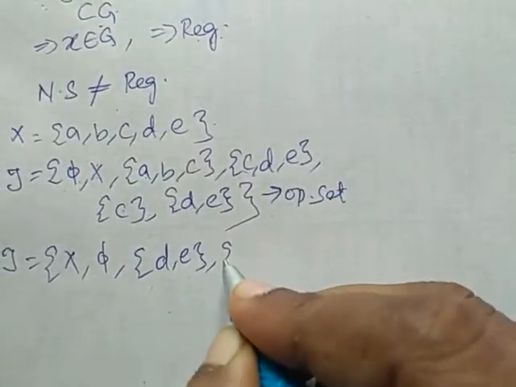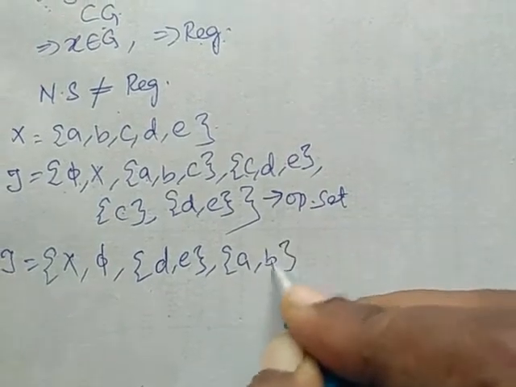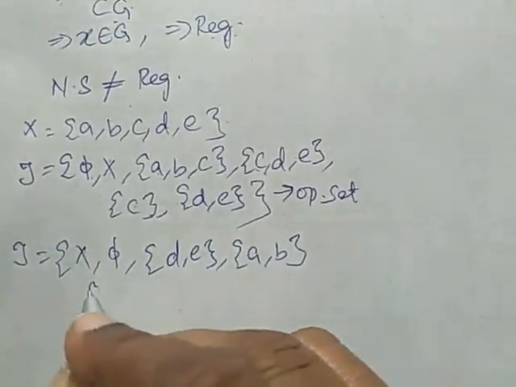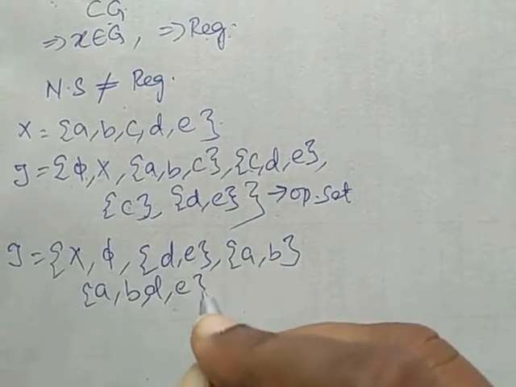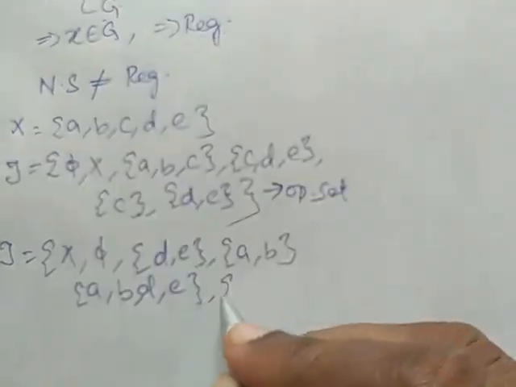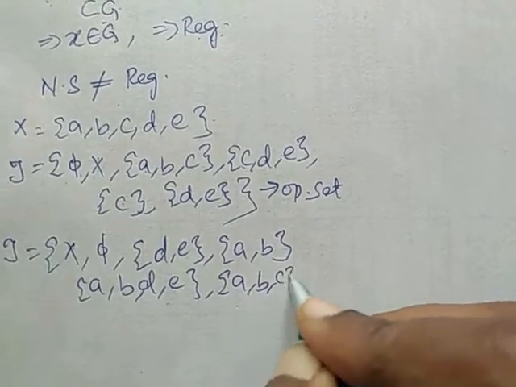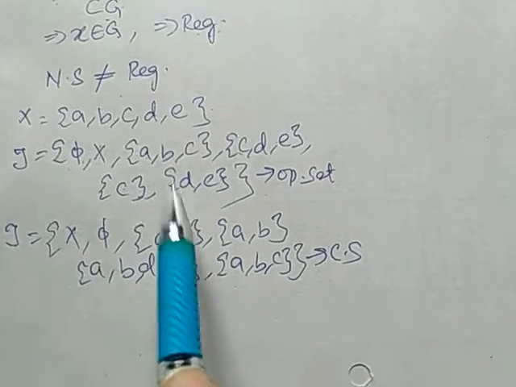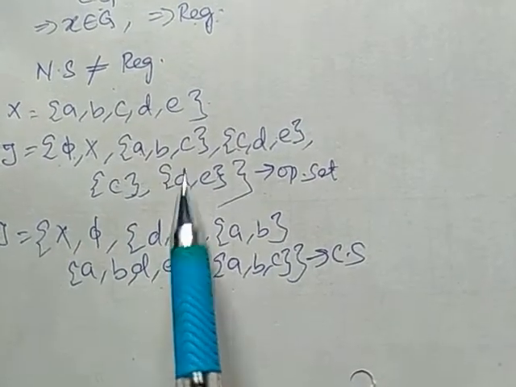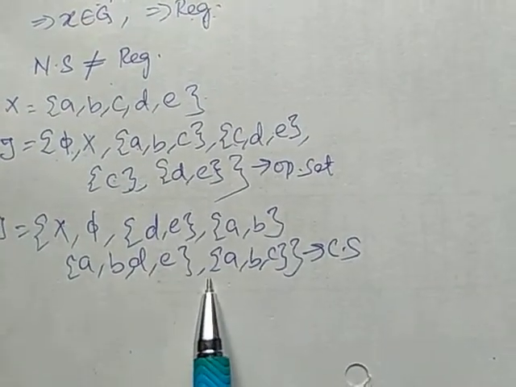Complement of {D, E} is {A, B, C}. Complement of {C} is {A, B, D, E}. These all are closed sets now; we found them by taking complements of the open sets.